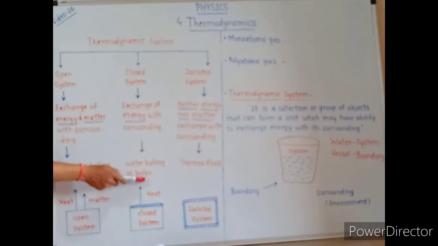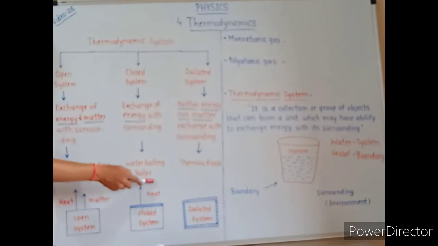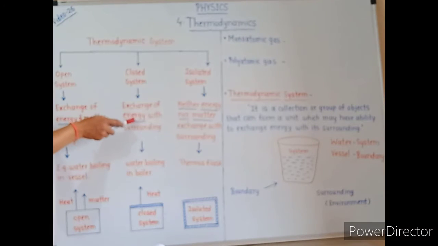But it does not allow the steam to be transferred from the boiler into the air, because the wall of this boiler is kept closed. So there is no transfer of matter with the surrounding. There is a transfer of energy with the surrounding, because in a closed system there is an exchange of energy only. There is no transfer of matter.